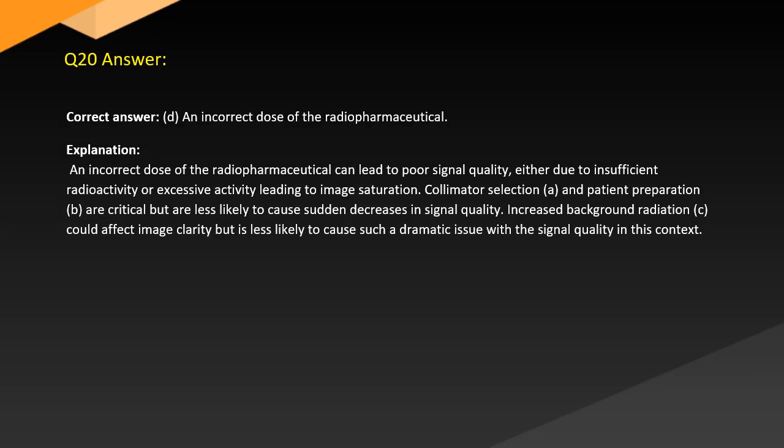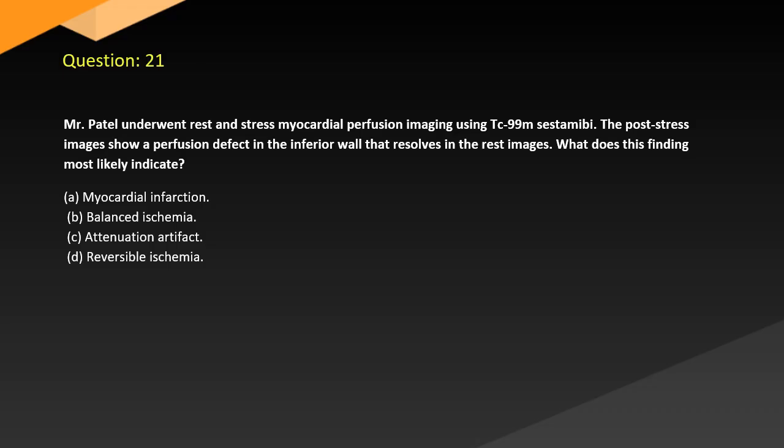Answer. Correct answer. D. An incorrect dose of the radiopharmaceutical. Explanation. An incorrect dose of the radiopharmaceutical can lead to poor signal quality, either due to insufficient radioactivity or excessive activity leading to image saturation. Collimator selection (A) and patient preparation (B) are critical but are less likely to cause sudden decreases in signal quality. Increased background radiation (C) could affect image clarity but is less likely to cause such a dramatic issue with the signal quality in this context.